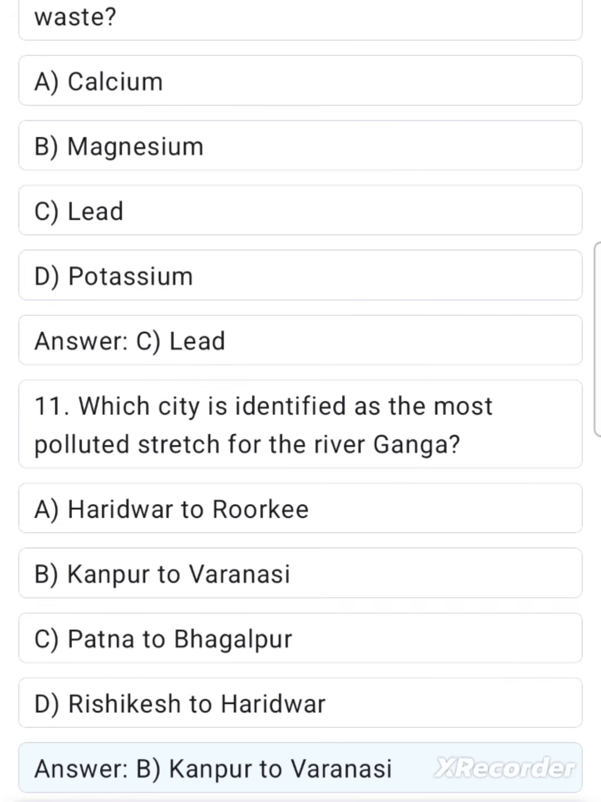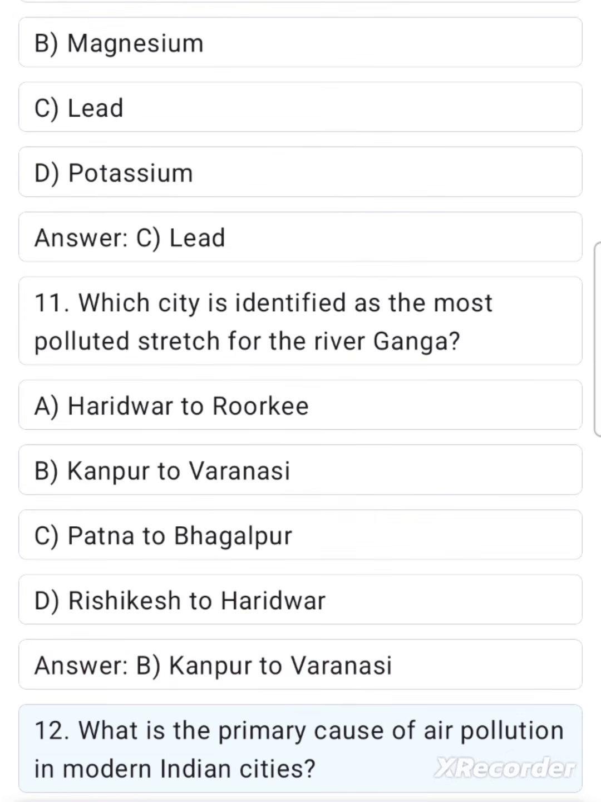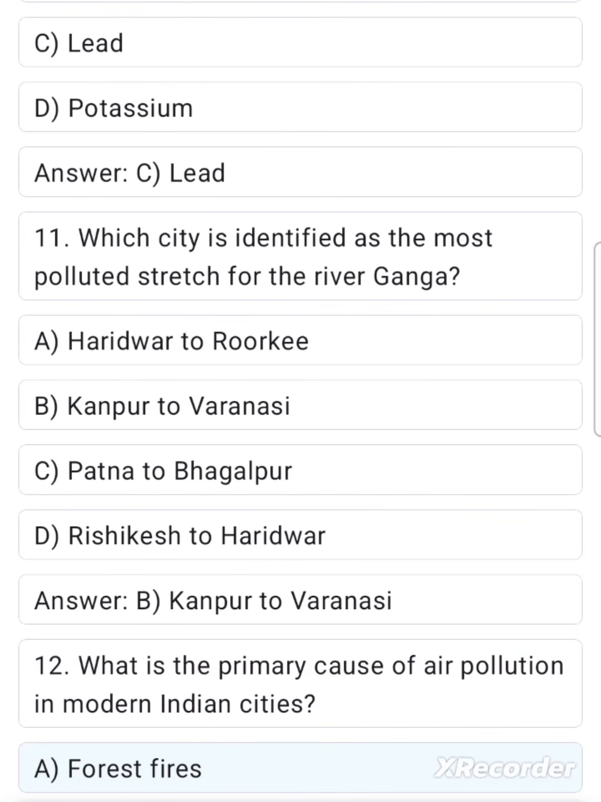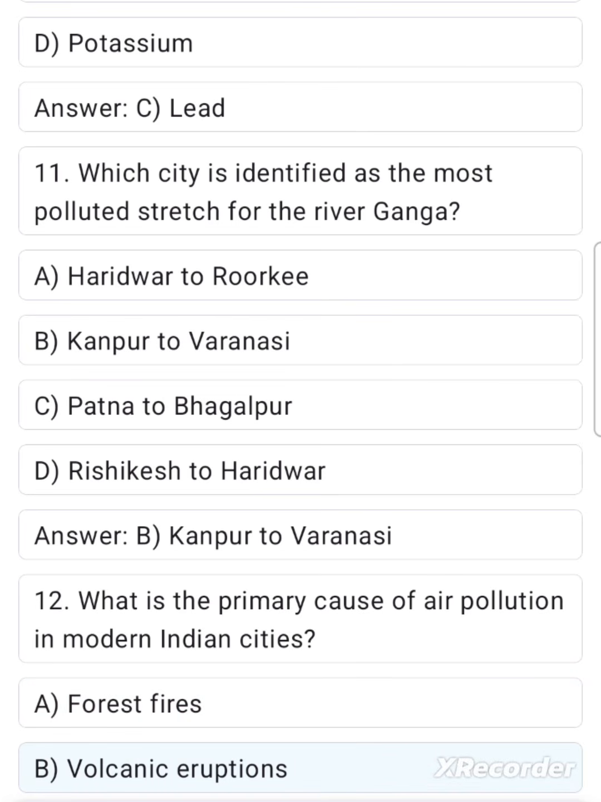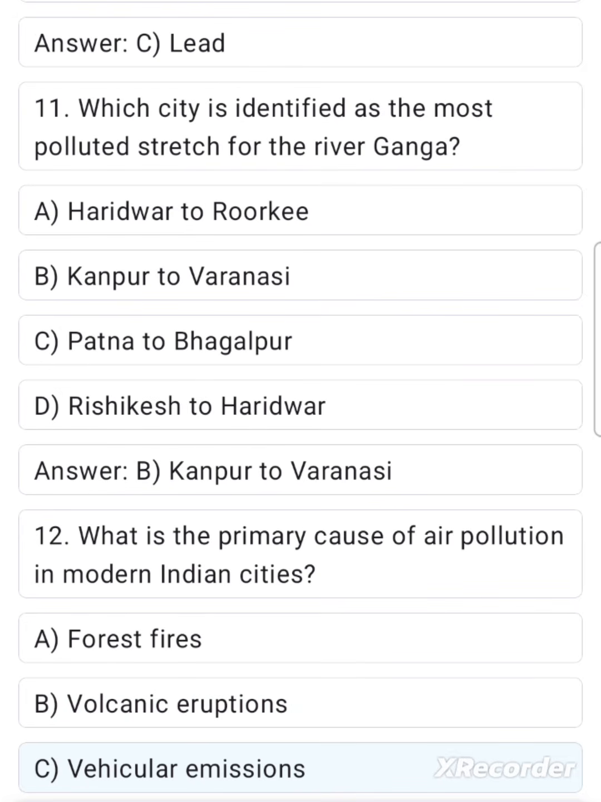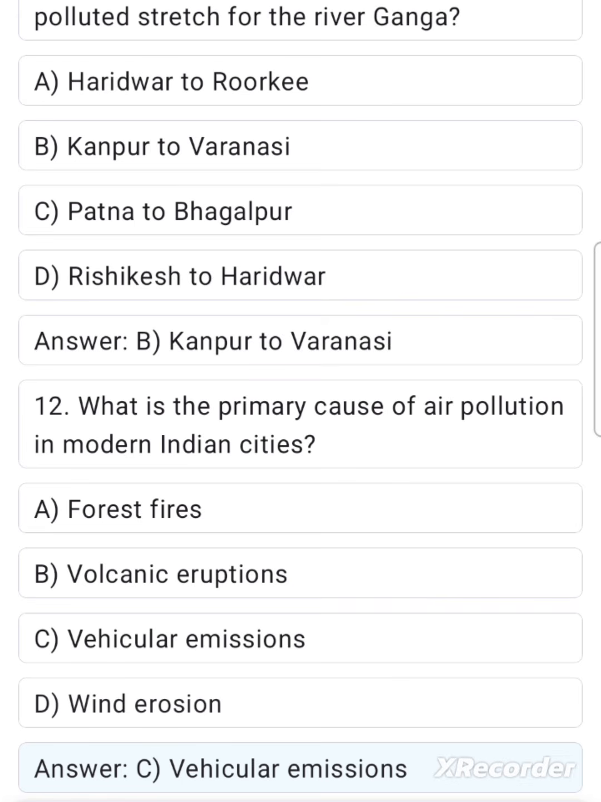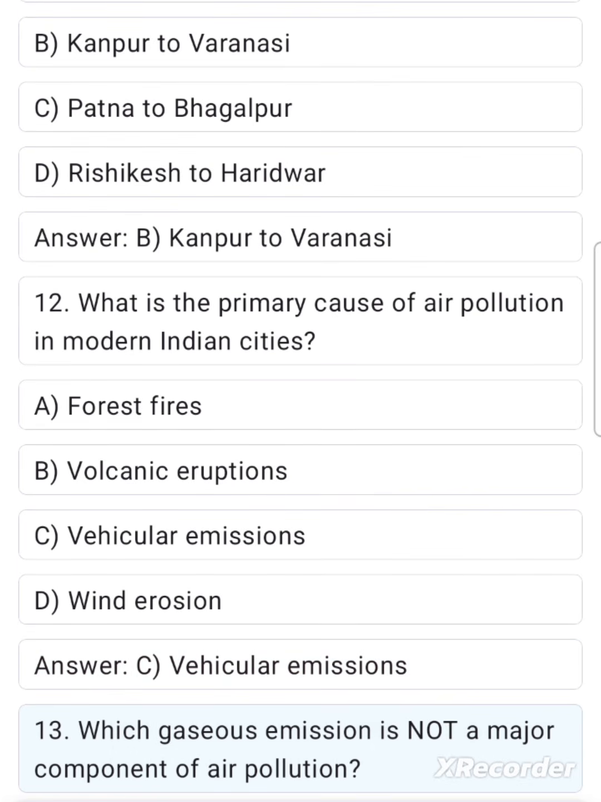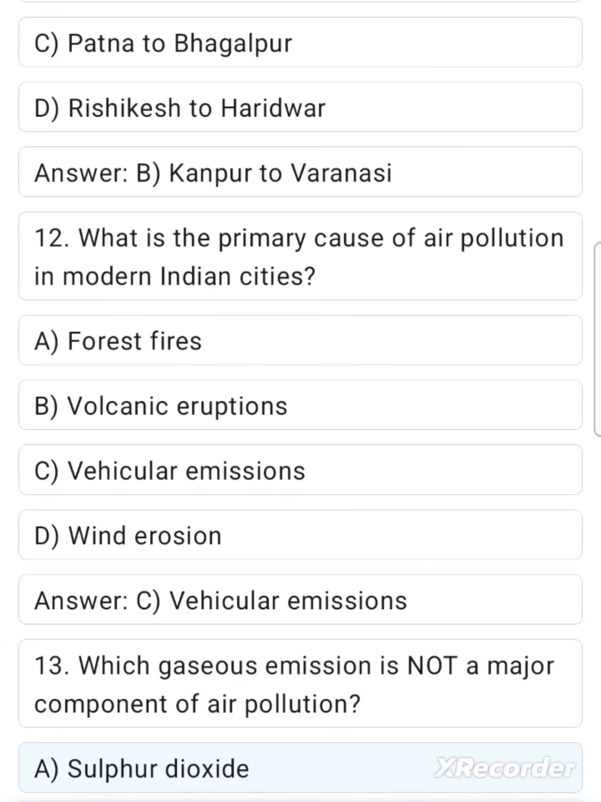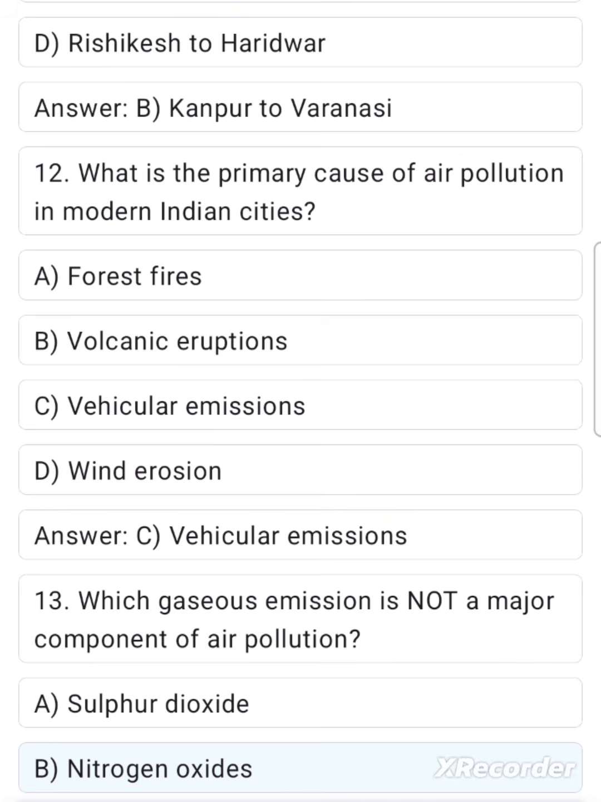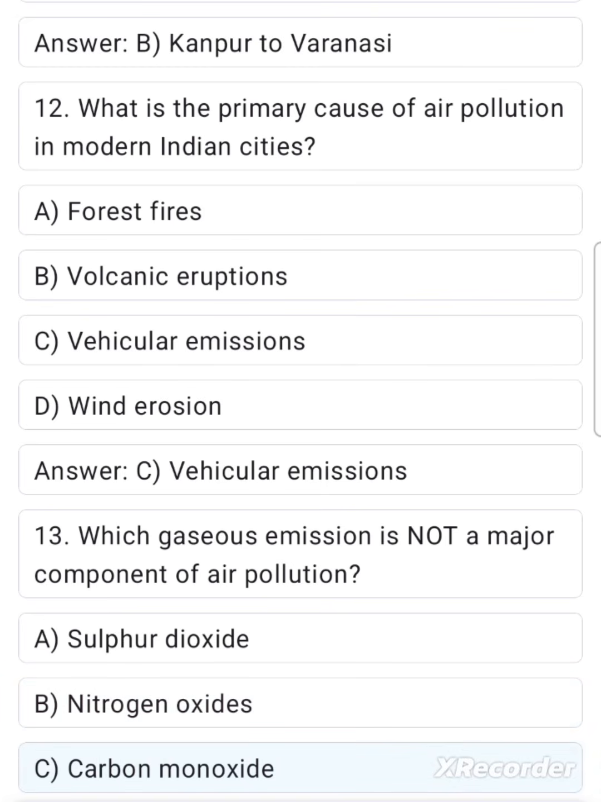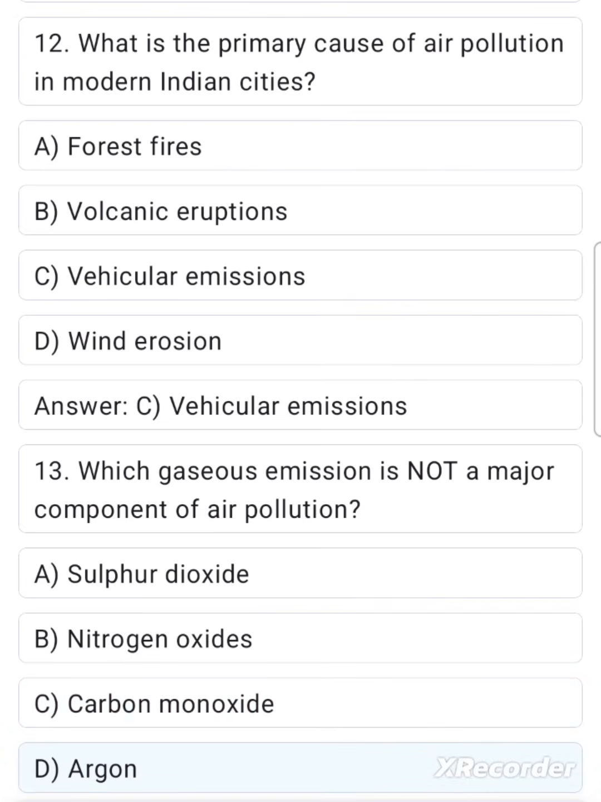Kanpur to Varanasi. 12. What is the primary cause of air pollution in modern Indian cities? A. Forest fires. B. Volcanic eruptions. C. Vehicular emissions. D. Wind erosion. Answer: C. Vehicular emissions. 13. Which gaseous emission is not a major component of air pollution? A. Sulfur dioxide. B. Nitrogen oxides. C. Carbon monoxide. D. Argon.